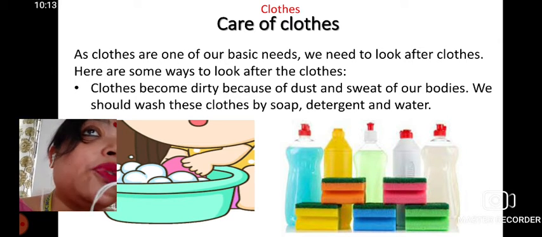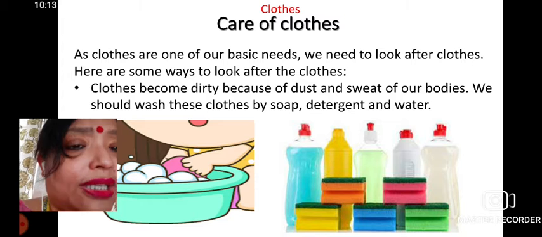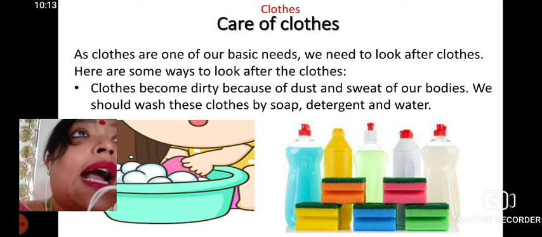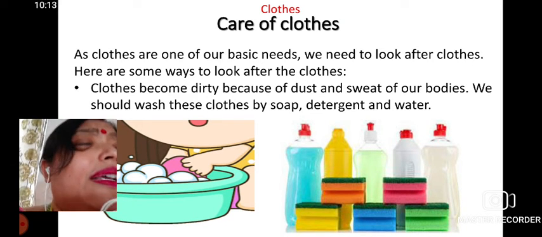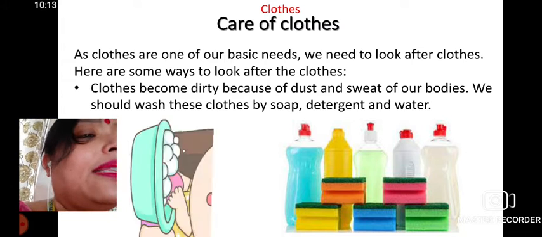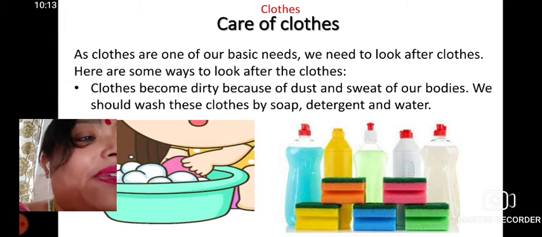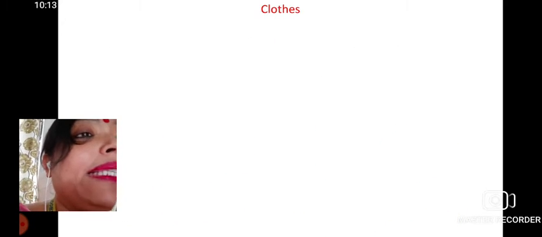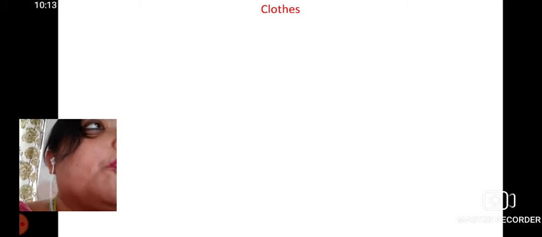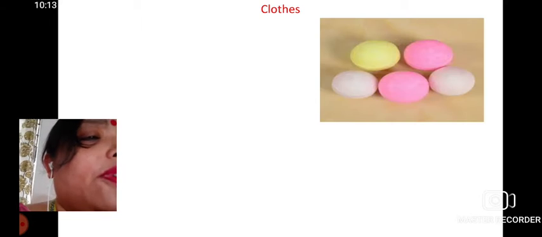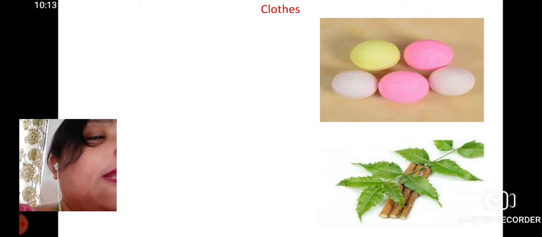So first we have to consider our detergents or the procedure of how to wash these clothes. There are different types of detergents in the market. We have to use them very wisely, very judiciously, depending upon which cloth requires which kind of detergent or which kind of washing.